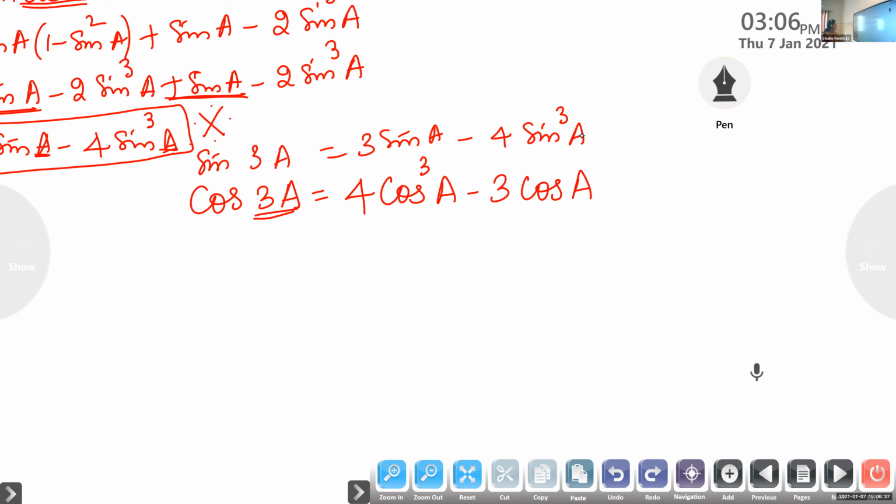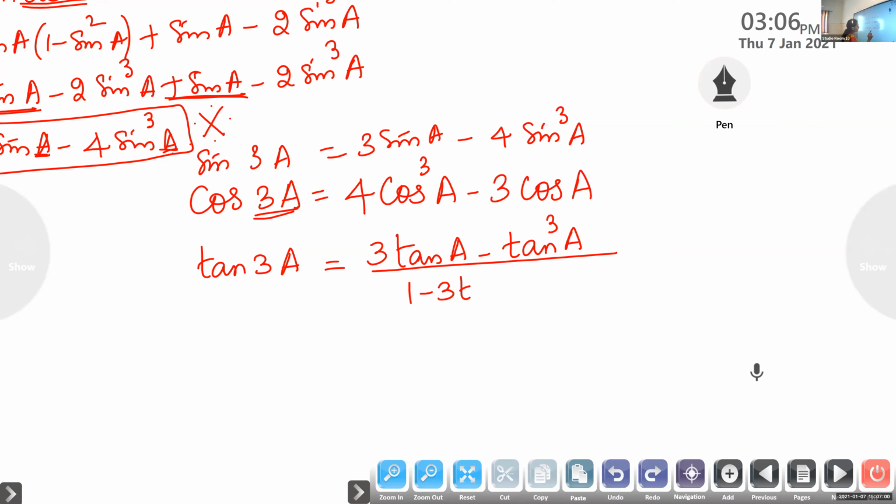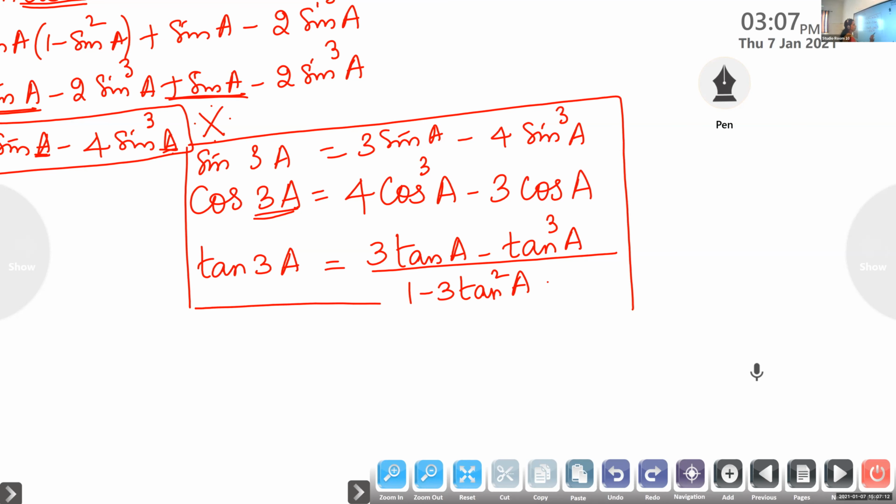The next formula is tan 3A. Tan 3A is equal to 3 tan A minus tan cube A by 1 minus 3 tan square A. So these are the multiple angle formulas, 3A, multiples of A. Sin 3A is 3 sin A minus 4 sin cube A.